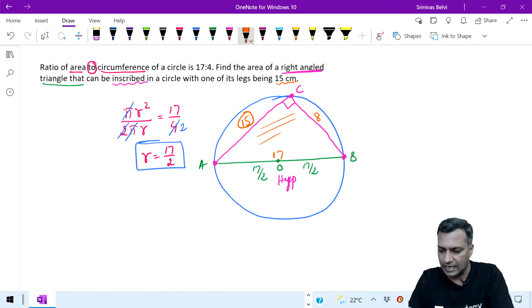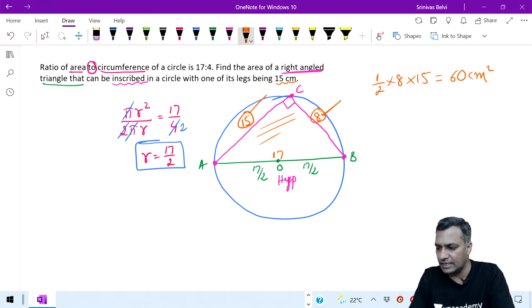Therefore, the area of this triangle: I know the base, I know the height. You write it as half into 8 into 15, which is nothing but 60 centimeters square. That is the area of this.